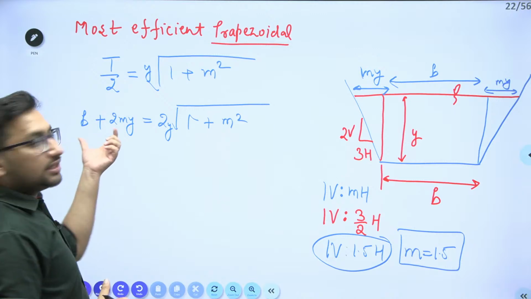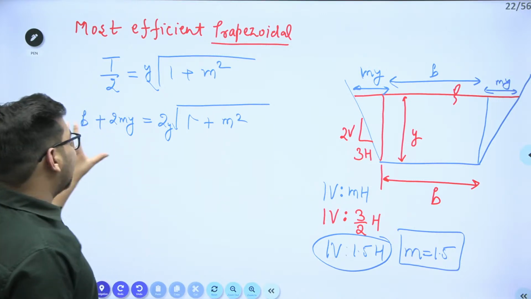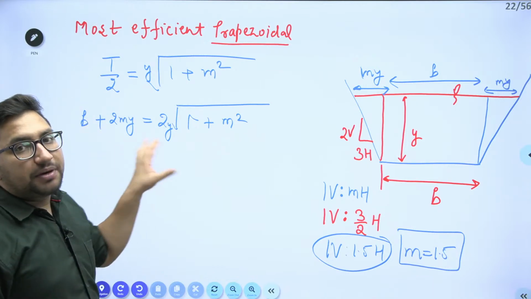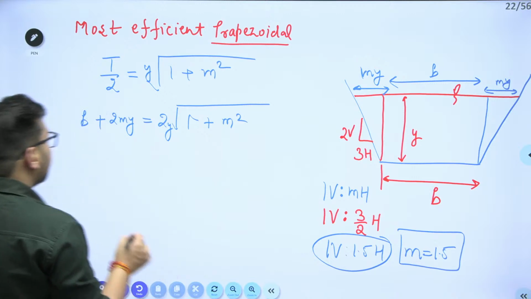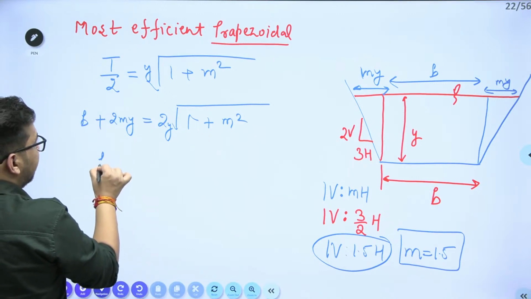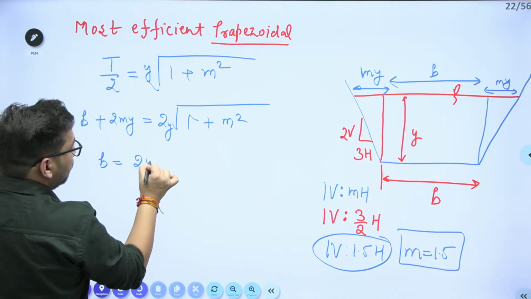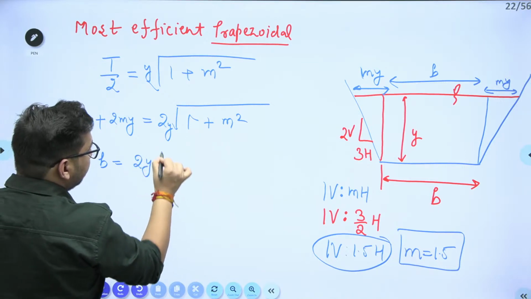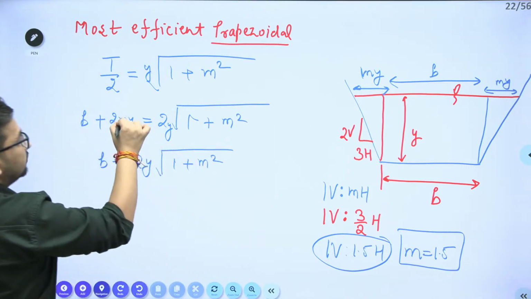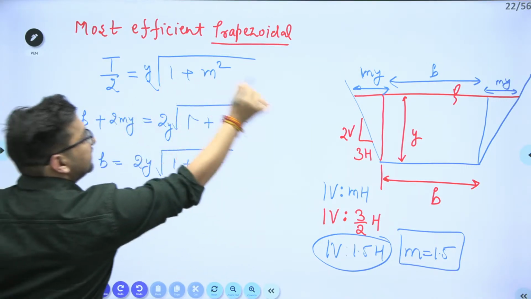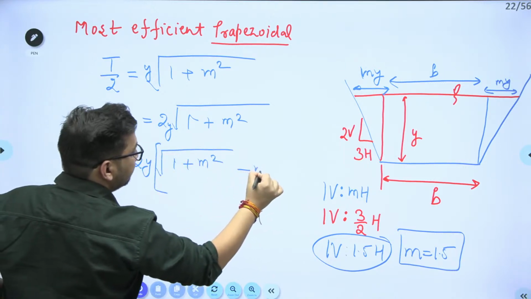We need to find out the relation between this b and y. Clear? Then we can eliminate this particular b from that particular equation, as we need to find out the depth of flow, right? Now, can I say this b value will be equal to 2y under root of 1 plus m square. If I take this 2 times my on this side, and take 2y common, it will be minus m.